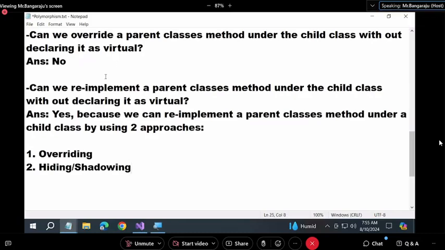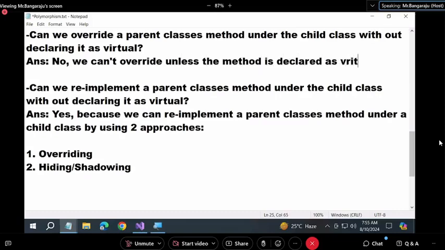But here the question is asked, can we override? What is the answer? No, we cannot override unless the method is declared as virtual. Read the two questions and answers carefully. First one, no, it is not possible unless the method is declared as virtual. Second question. It's not telling overriding. Can we re-implement a parent class's method under the child class without declaring it as virtual?